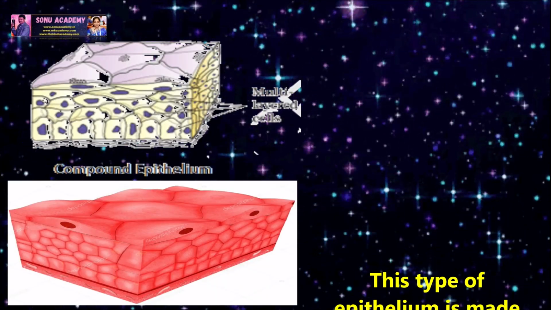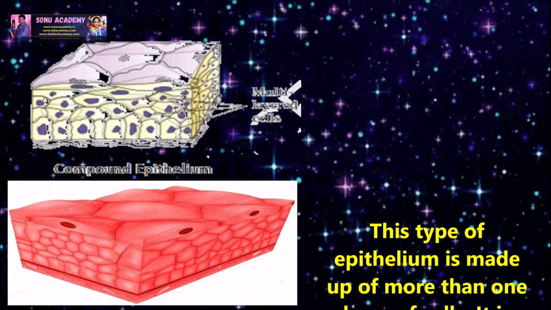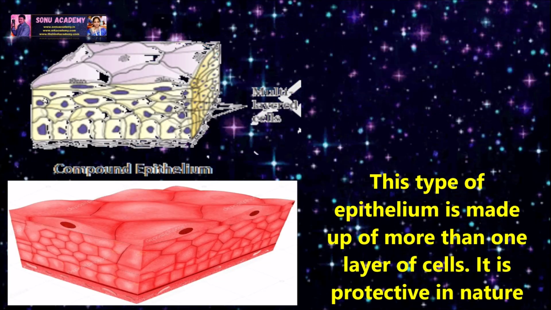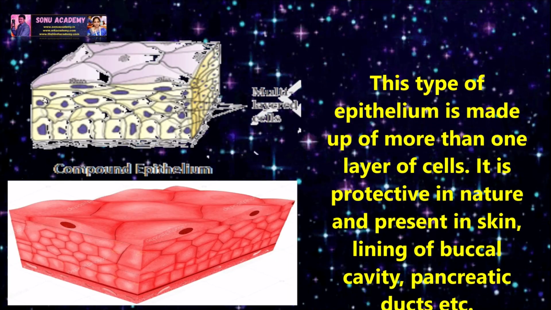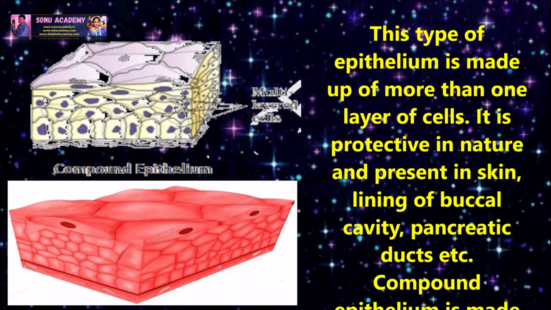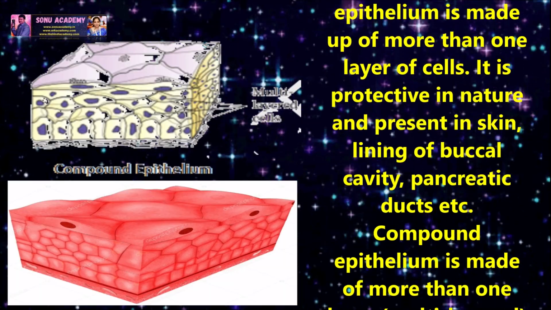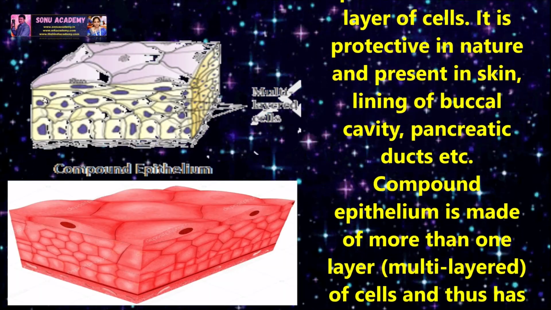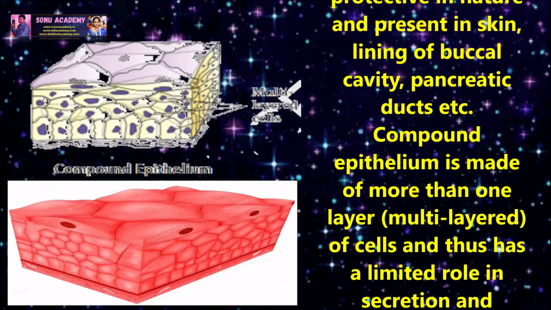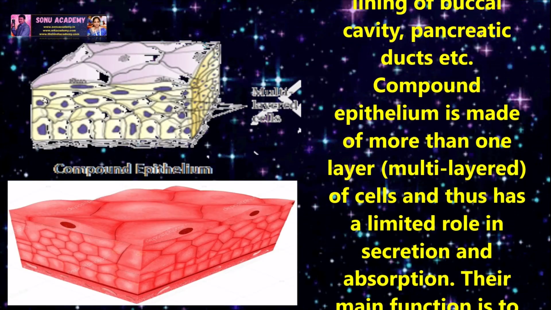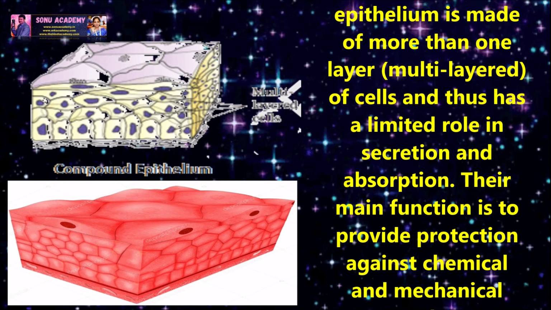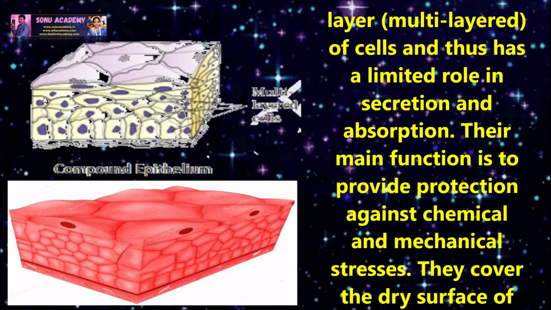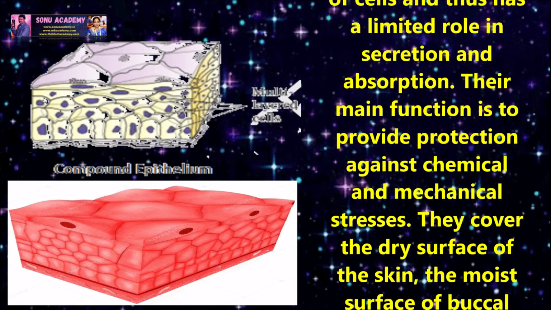Now let us discuss compound epithelium. This type of epithelium is made up of more than one layer of cells. It is protective in nature and present in skin, lining of buccal cavity, pancreatic ducts, etc. Compound epithelium is made up of more than one layer of cells and thus has a limited role in secretion and absorption. Their main function is to provide protection against chemical and mechanical stresses.